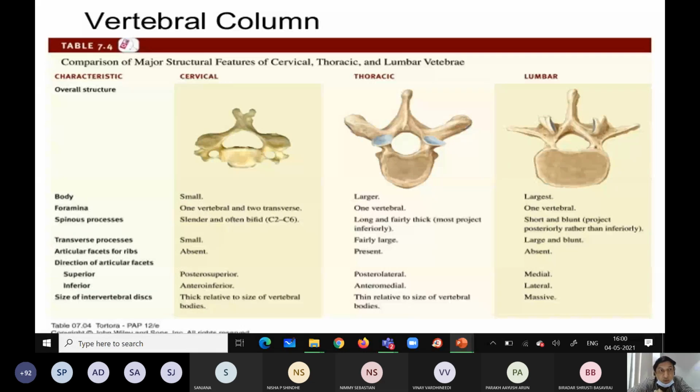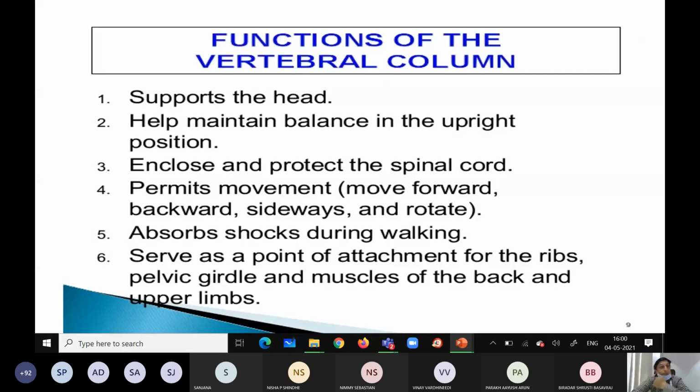This is the assignment for all. Okay? Do you understand? Any confusion? Any query, any questions?